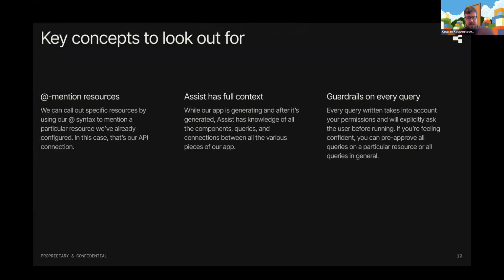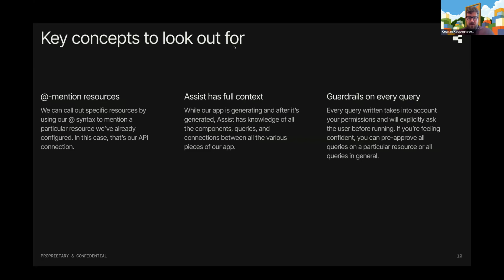If you have a particular database or a particular resource that you want Assist to build on top of and to use that data, you can basically use the @ symbol to select that resource, and then Assist will know, okay, this is data that I have access to. We can dive even deeper and figure out the schema, how this data is laid out, and all of that intelligence that it can use because it has access to your data and your resources, right?